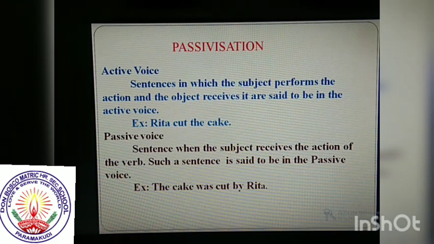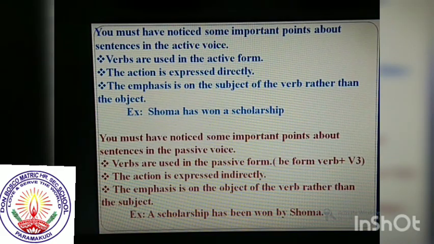The next one. You must have noticed some important points about the sentences in active voice. The following points must be written in a grammar note. How do we find out whether a sentence is active or passive? These are the points to be used. First, verbs are used in the active structure. You already know very well the passive structure, be form verb plus verb 3 form. If it is not so, this is an active sentence.